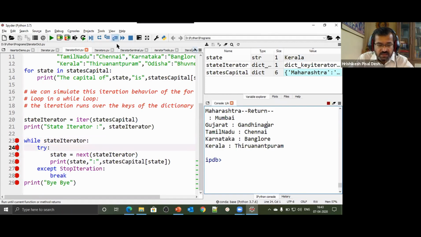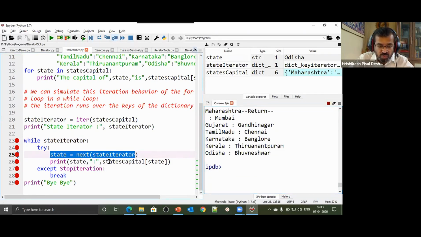And the last pass. So we now say next, look at that, we have got Odisha, and state capital of Odisha is Bhubaneswar. Now we have exhausted. That was the last one. Now I say state iterator, and I say next. Now there are no more elements present. So in that case, it is going to raise an exception. So an exception should be raised.